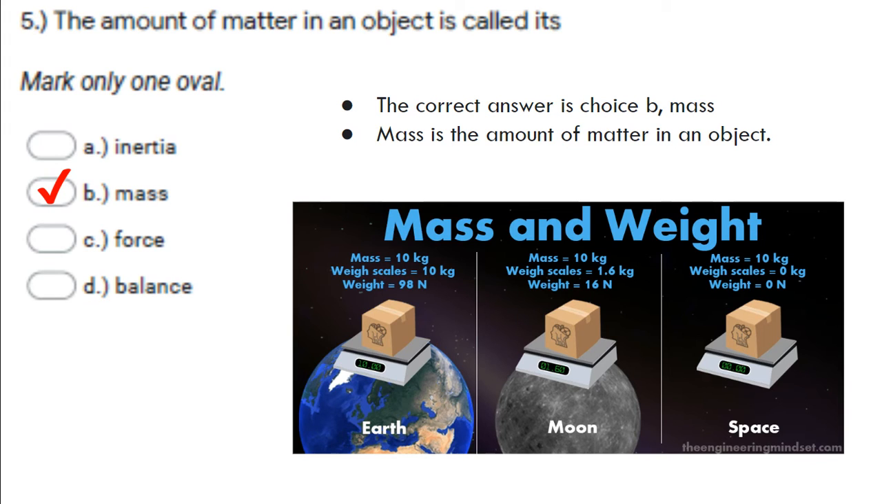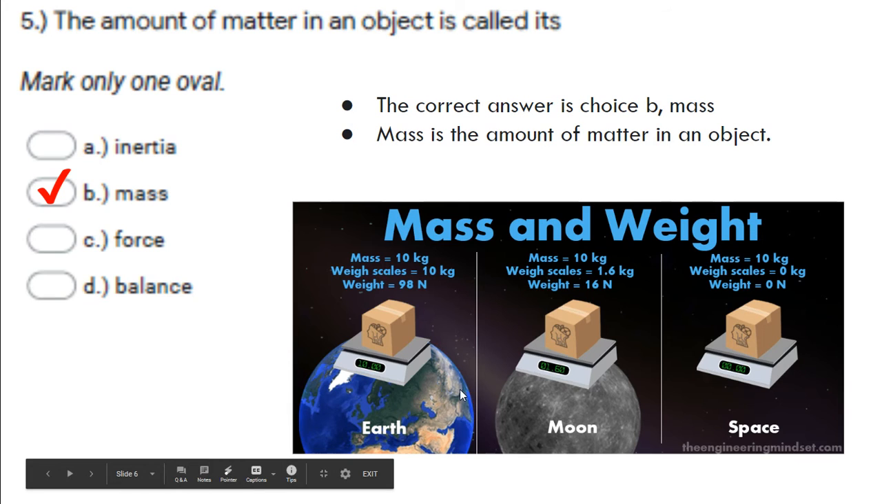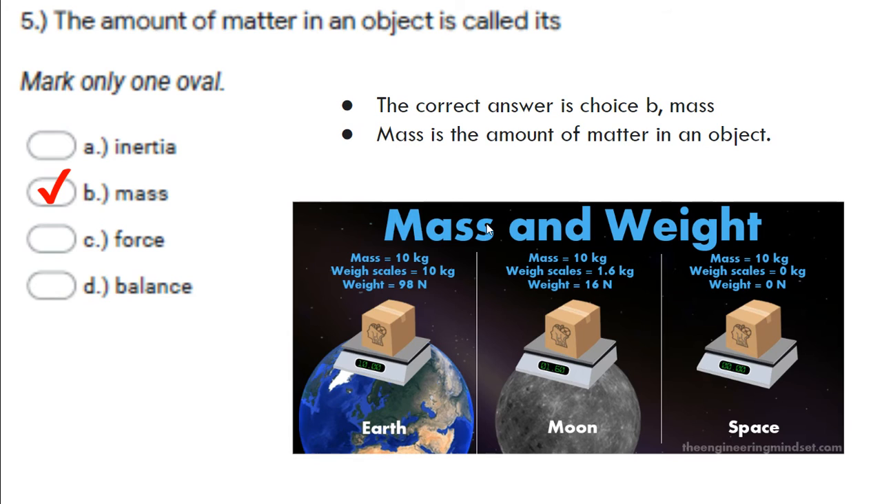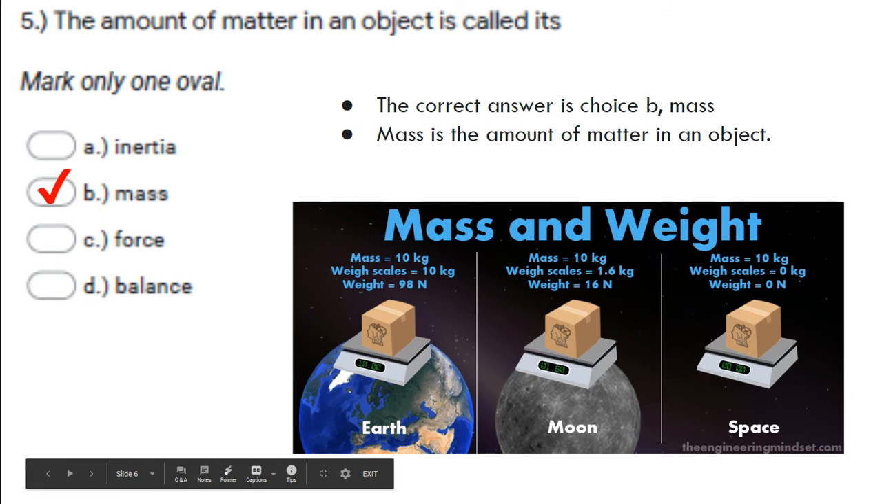Remember, our mass is the total amount of matter that makes up the object, and our mass never changes. So the mass of this package on Earth is 10 kilograms, mass on the moon is 10 kilograms, and the mass in space is 10 kilograms. The weight changes, but your mass, the amount of stuff that makes up an object, never changes.